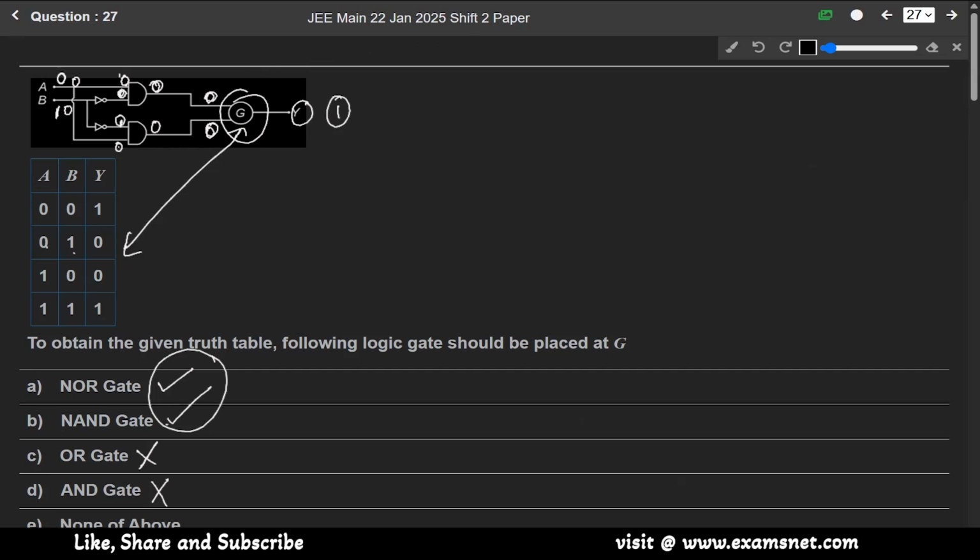Again this is 0, 0, 0, but here the result is coming as 0. So this is only possible if it is an OR gate or AND gate. But we have already cut those two options. So I think the correct answer is none of the above. Option E is the correct answer.